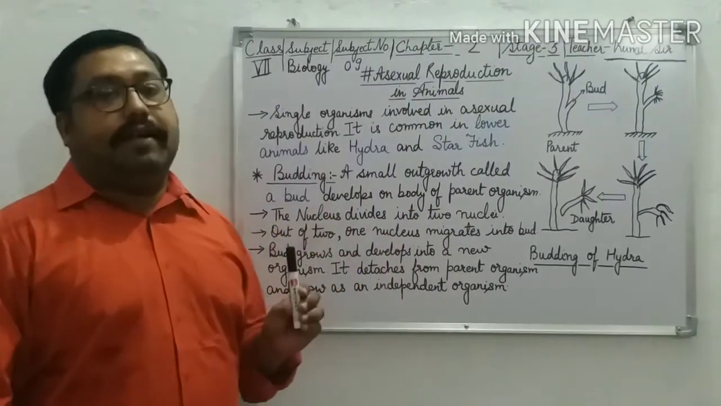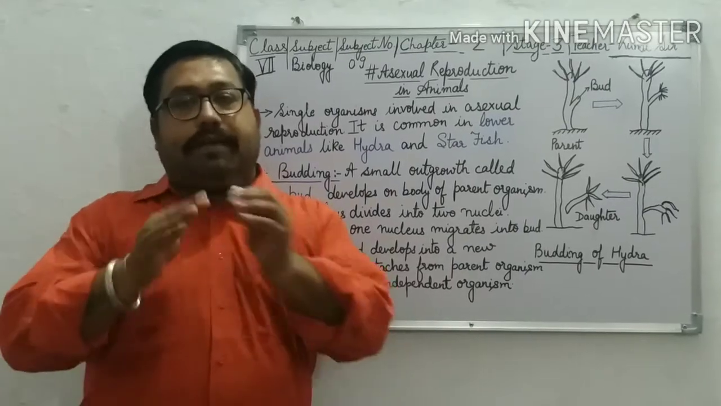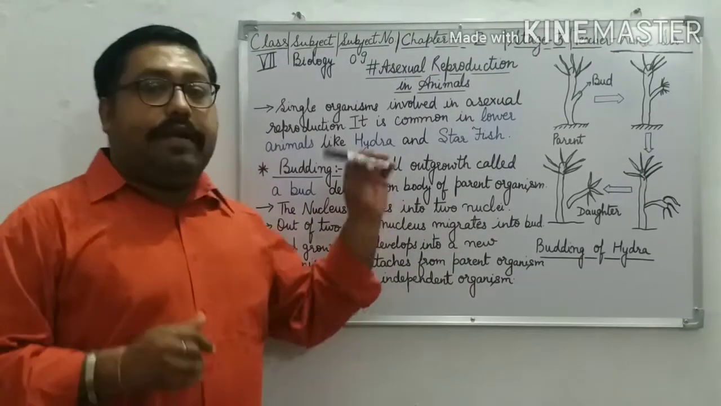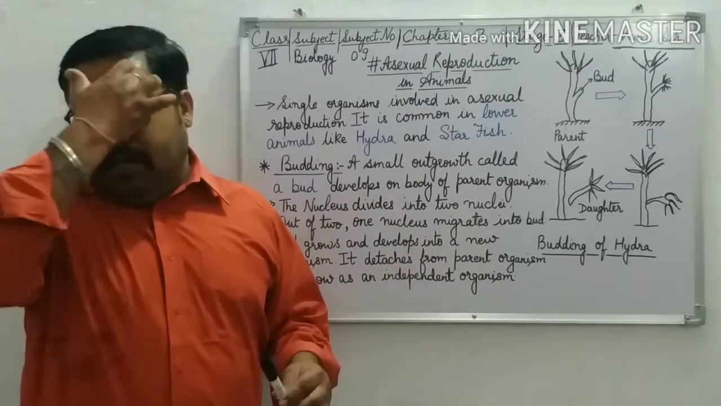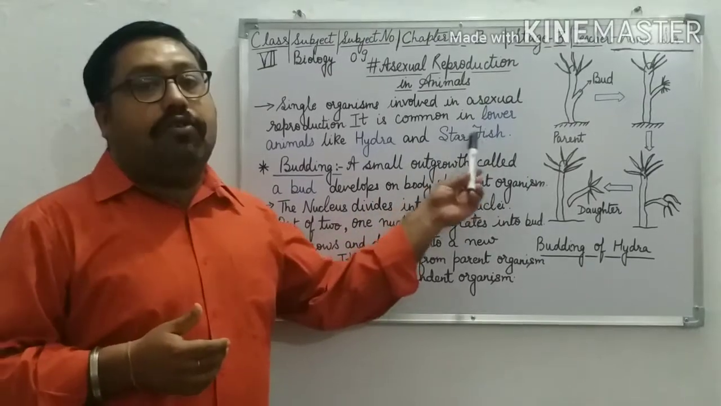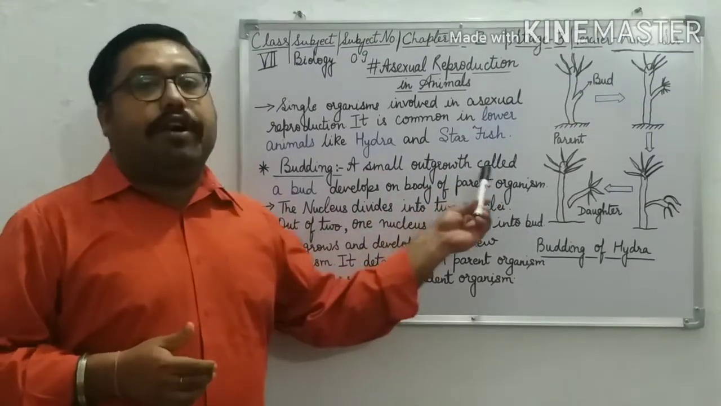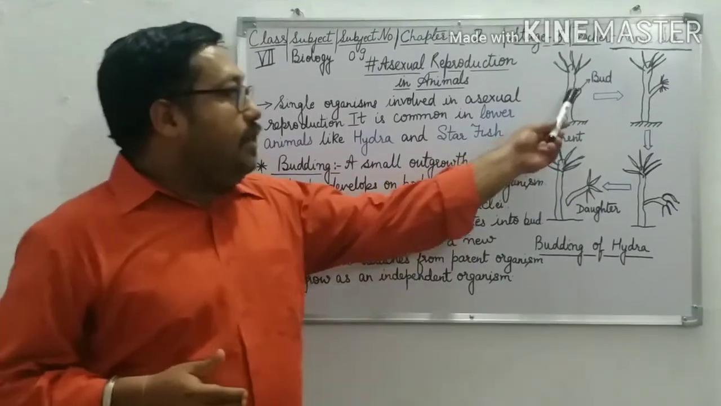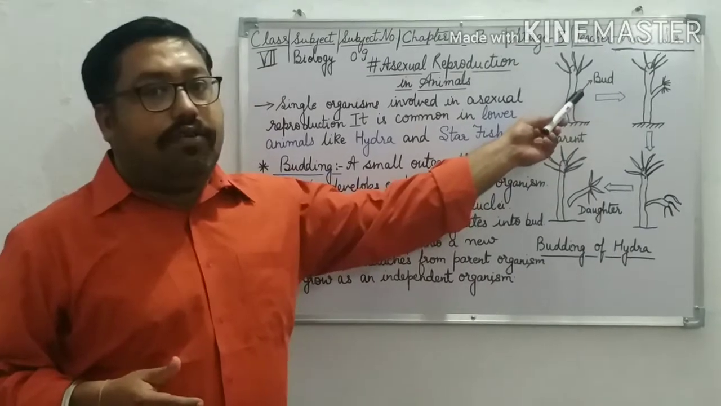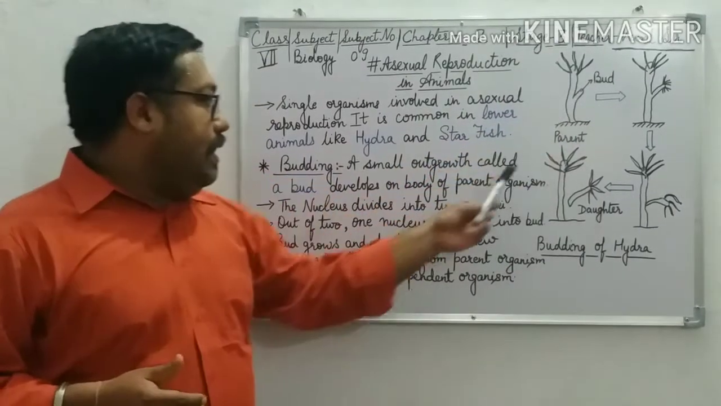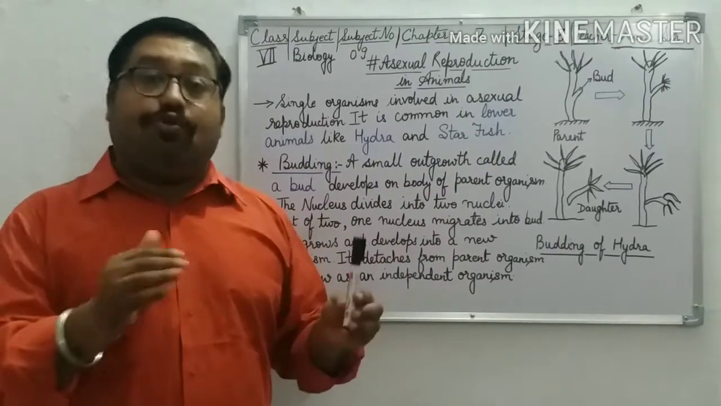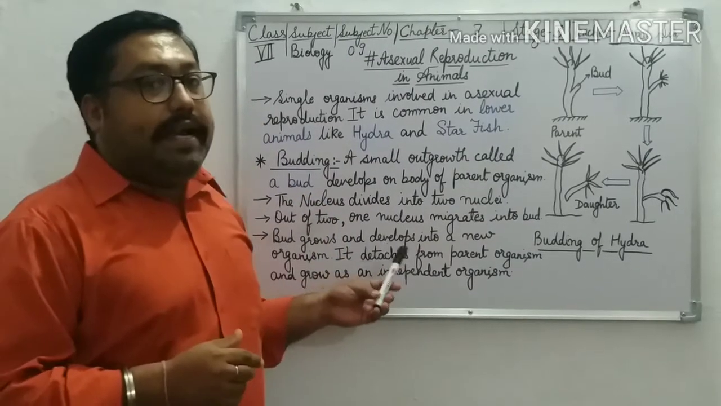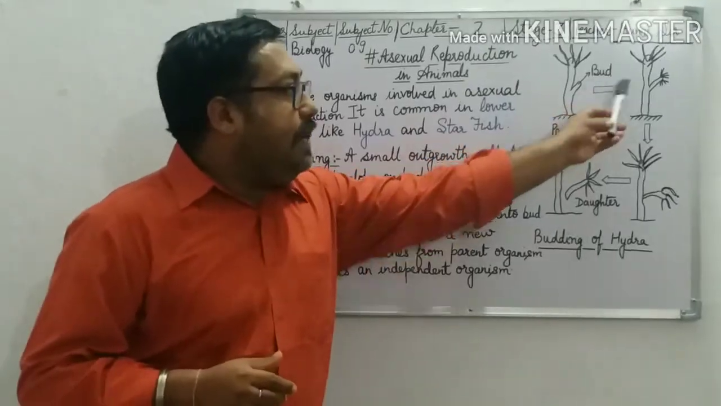Now let us discuss the different methods of asexual reproduction. First is budding. It is the same as what happens in the budding process of plants that we have completed. Now let us discuss what happens in the budding process in animals. A small outgrowth called a bud develops on the body of a parent organism. Here you can see the diagram. This is the bud, and the bud is growing on the parent organism. Then the nucleus divides into two nuclei, and out of these two nuclei, one nucleus migrates into the bud.